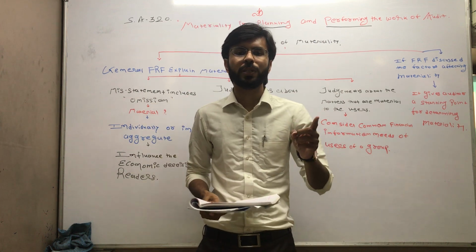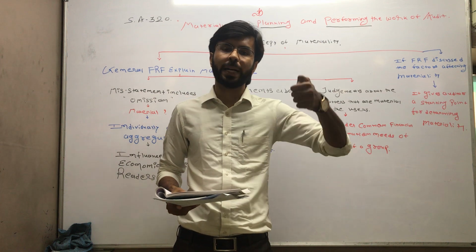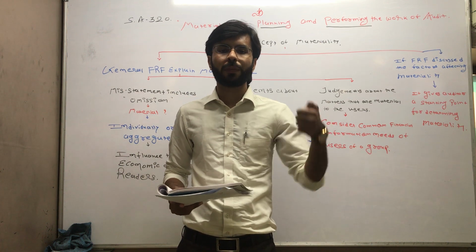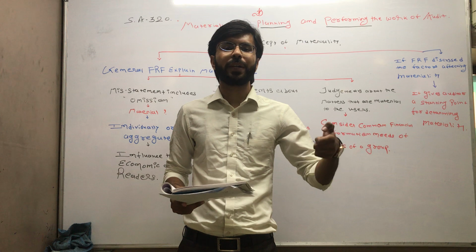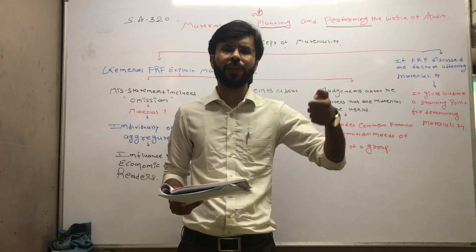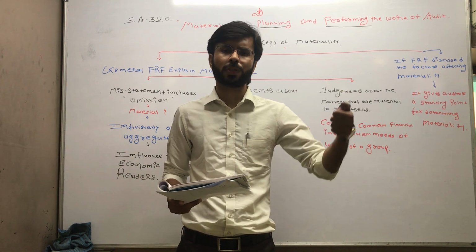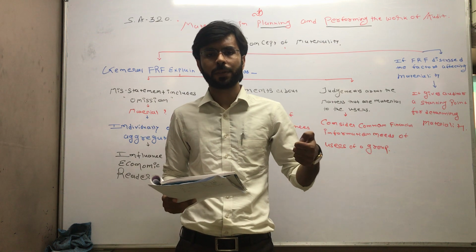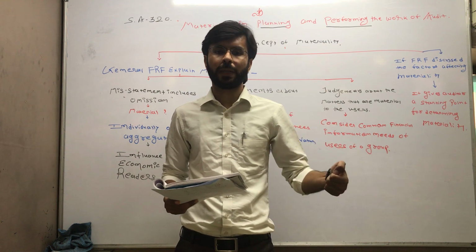But when we discuss material misstatement at the financial statement level, what are we supposed to do? We are supposed to check the profit and loss account and balance sheet items and components. That is the financial statement level.